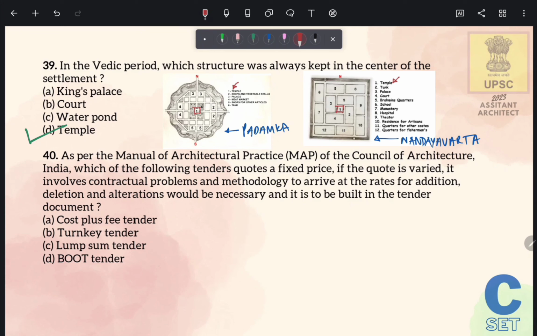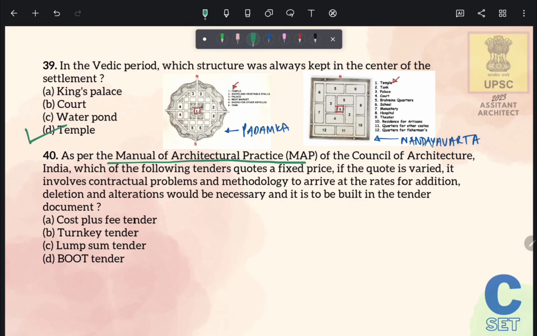As per the Manual of Architectural Practice of Council of Architecture, India, which of the following tenders quotes a fixed price? If the quote is varied, it involves contractual problem and methodology to arrive at the rate for addition, deletion and alteration would be necessary, and it is to be built in the tender document.